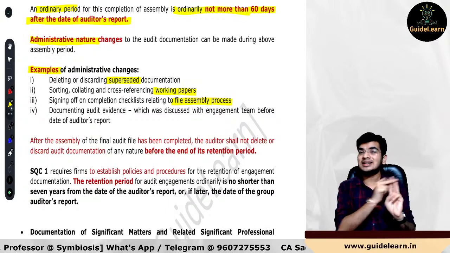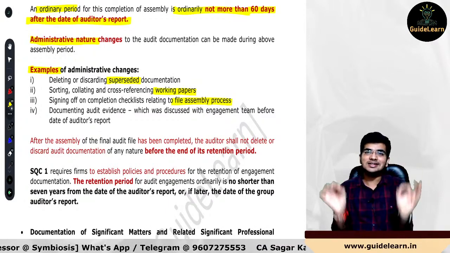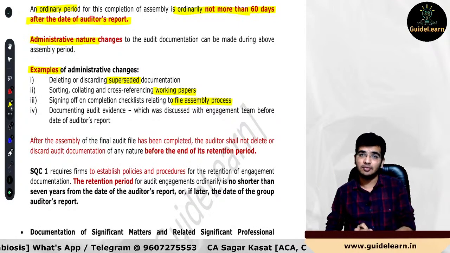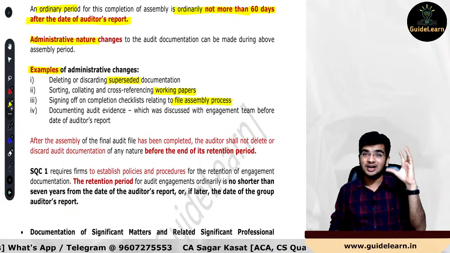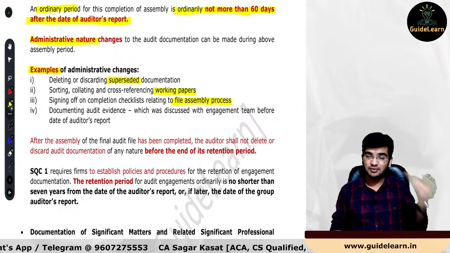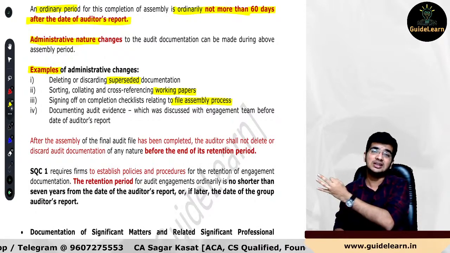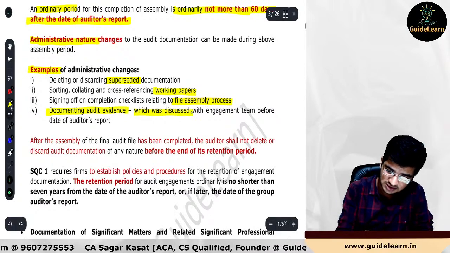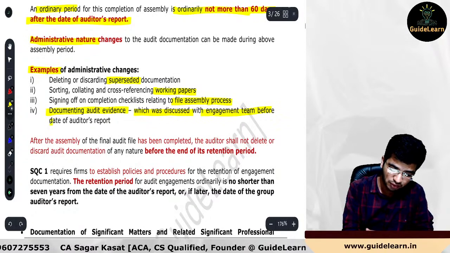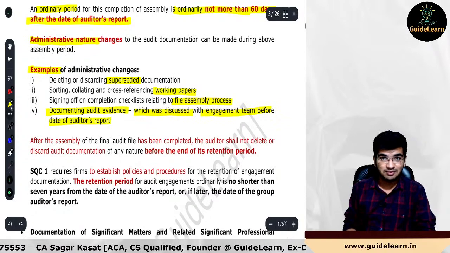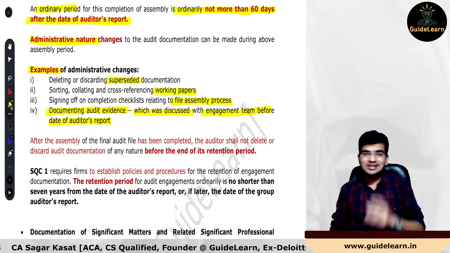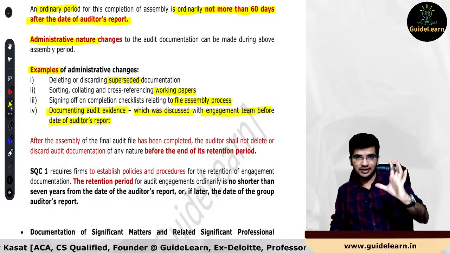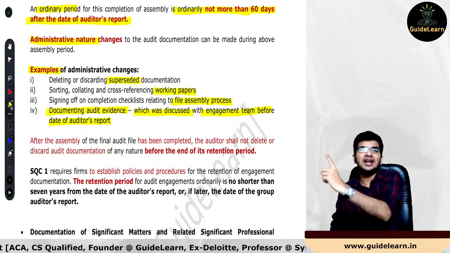Now the only point is about the documentation, the work paper. So only point of documentation of such particular workings which you have performed and discussed with the engagement team members before the date of auditor's report, you can do this in these 60 days. Very important. Documenting audit evidence which was discussed with the engagement team before the date of auditor's report. Very, very important.